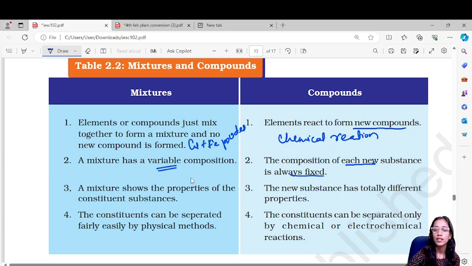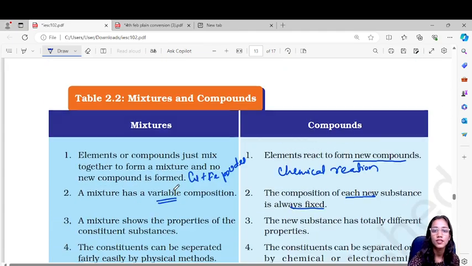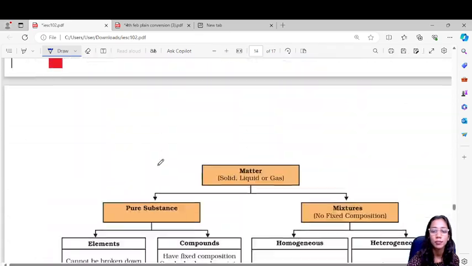The new compound which is formed has completely different properties as compared to the substances which were used for the reaction, and they can be separated only by chemical or electrochemical reactions, not by any physical methods. So this was about the differences between the mixtures and the compounds.